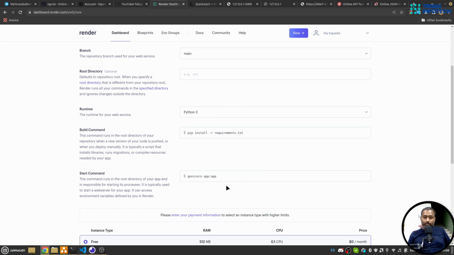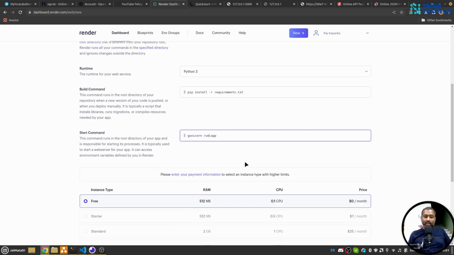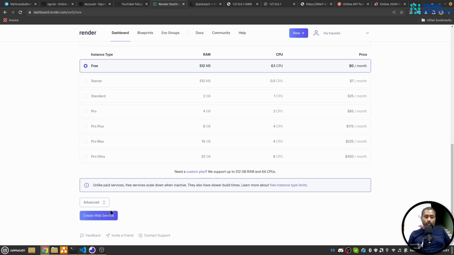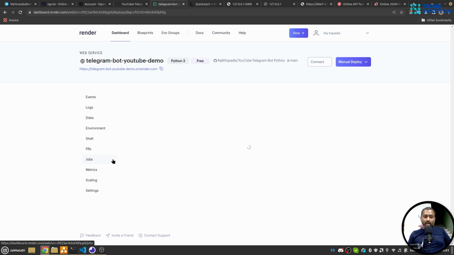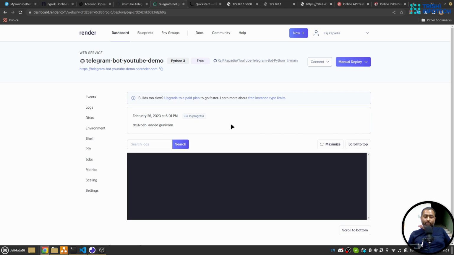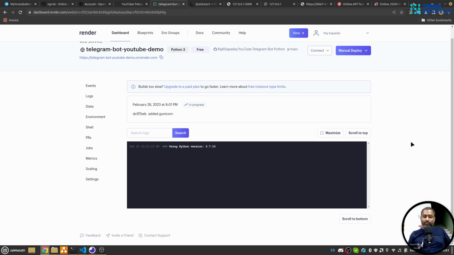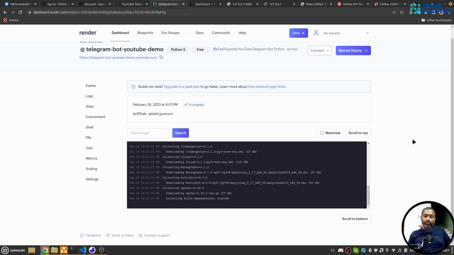And Python 3 pip. So yeah, my file name is run. So since my file name is run, I'll change the first app, that will be my file name, and I think everything else is okay. So I'll go here and I'll click on create web service. I think this will take a few moments to complete. Let's wait for that. I will resume the video once this is complete.